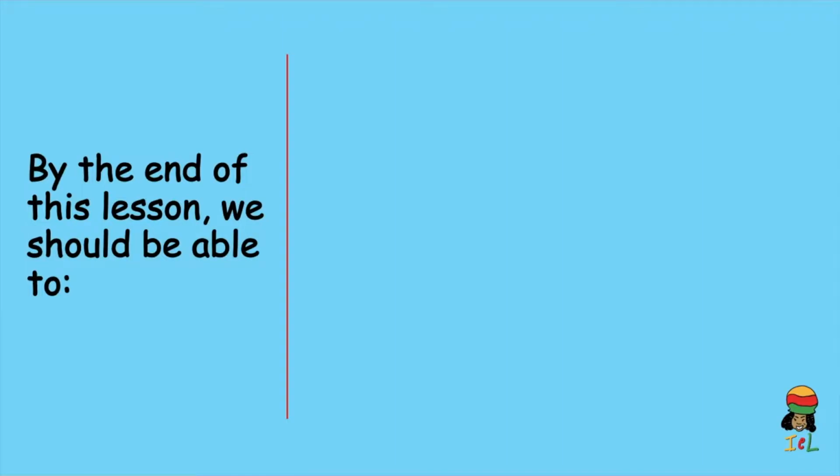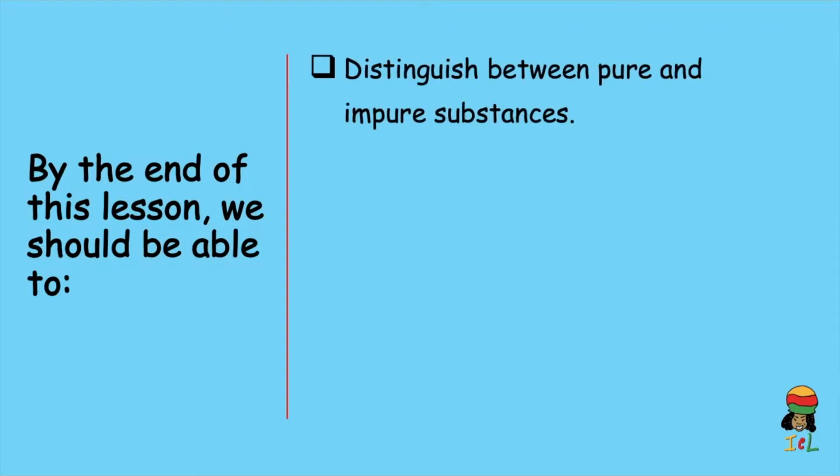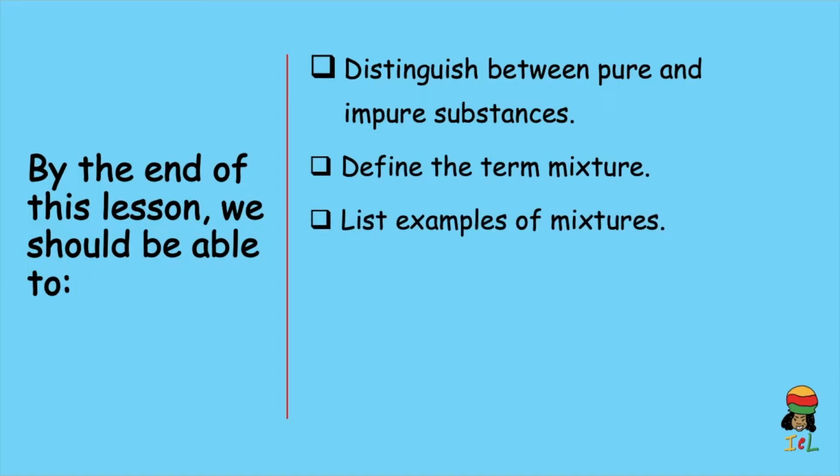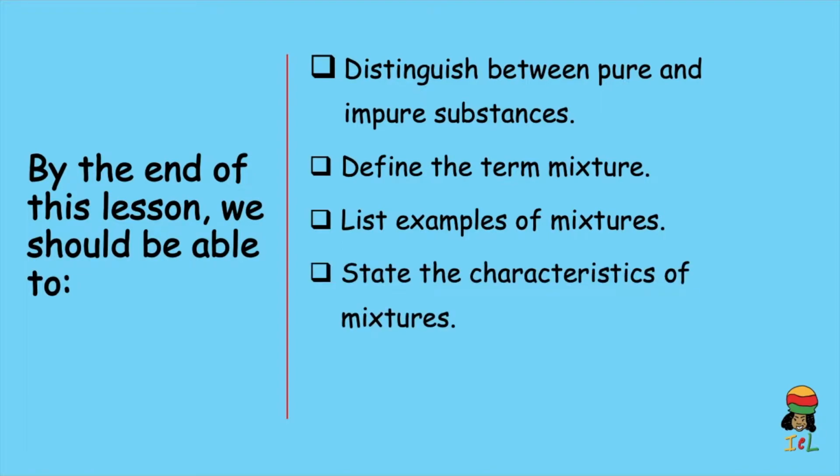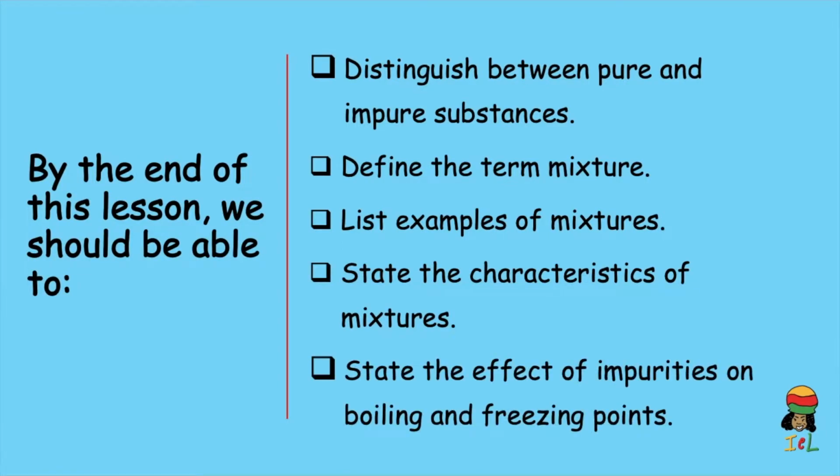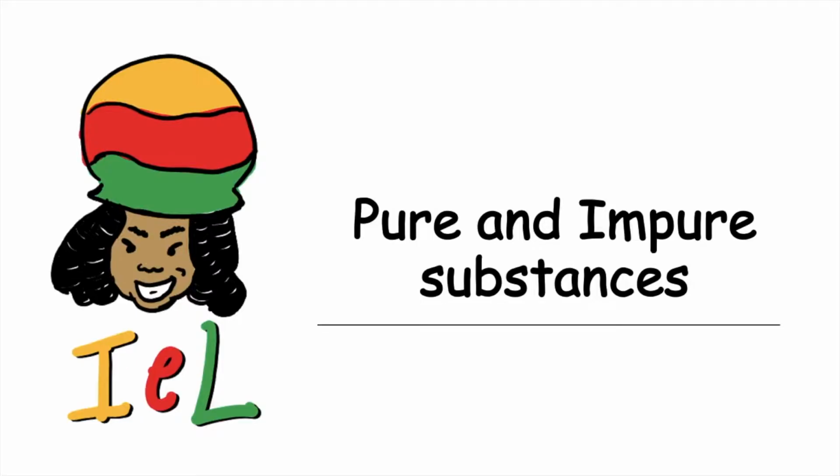By the end of this lesson, you should be able to distinguish between pure and impure substances, define the term mixture, list examples of mixtures, state the characteristics of mixtures, and state the effect of impurities on boiling and freezing points. First, we will examine pure and impure substances.